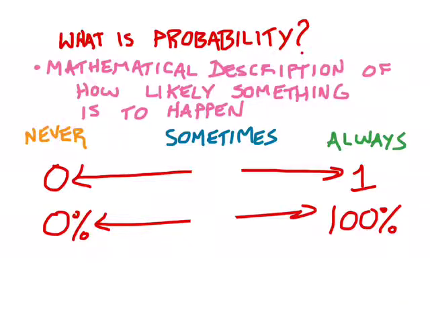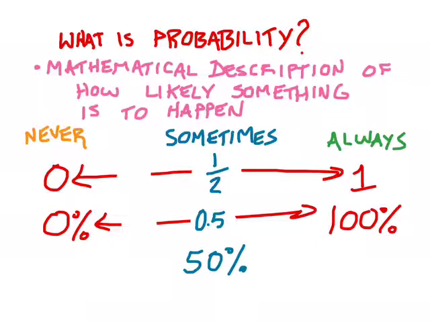Right in the middle of sometimes are things that are equally likely to happen or not happen. Those things happen half the time as a fraction, or as a decimal, you might say 5/10 of the time, or as a percentage, you might say they are 50% likely to happen. And things with these mathematical probabilities are equally likely to happen as not.